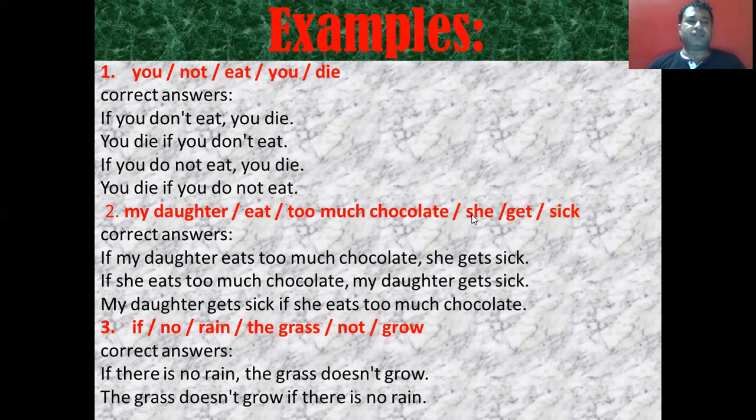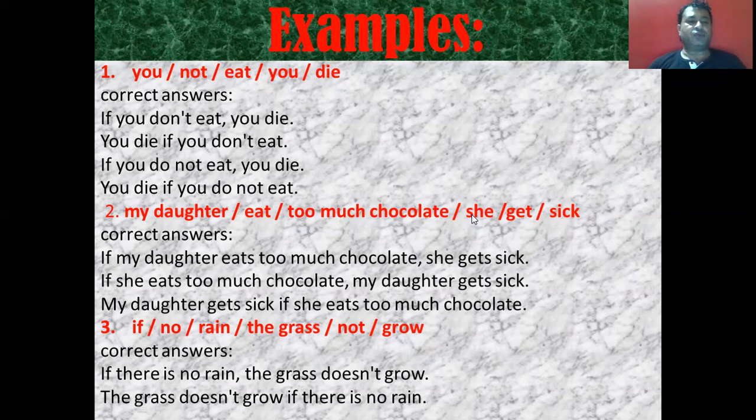So the first example is: you, not, eat, you, die. There are different correct answers. First is, if you don't eat, you die. Again, in this sentence, you can see that the if clause is used first. So there is a comma after the if clause, and then there is the main clause. So, if you don't eat, you die. You die if you don't eat.